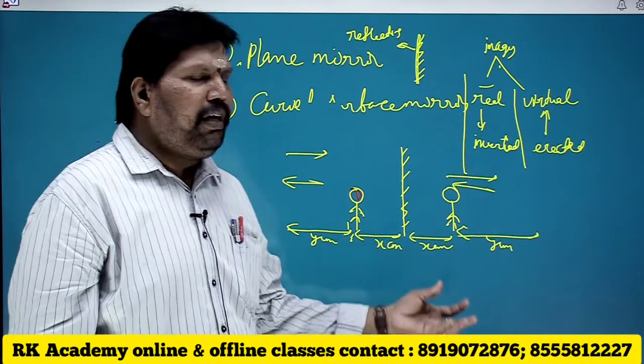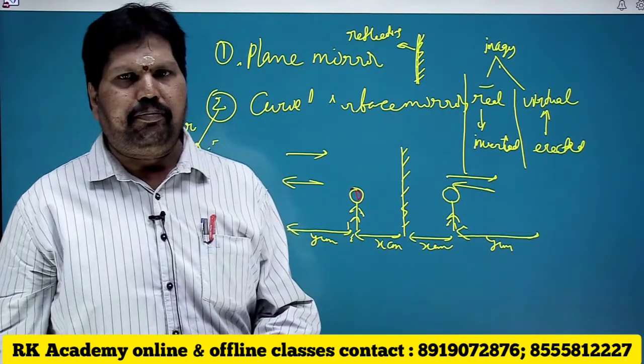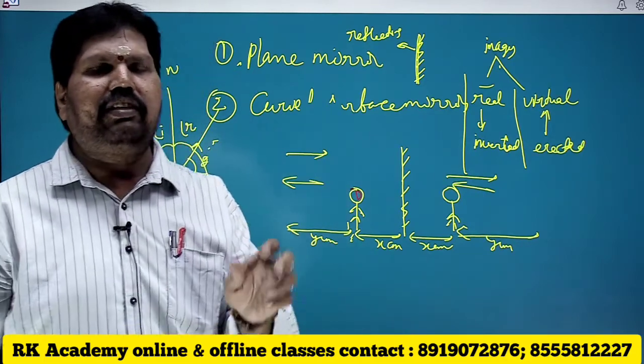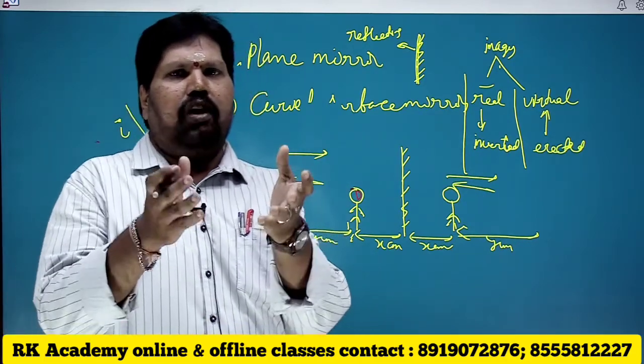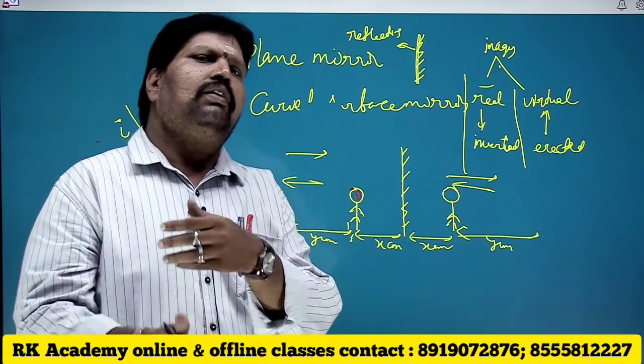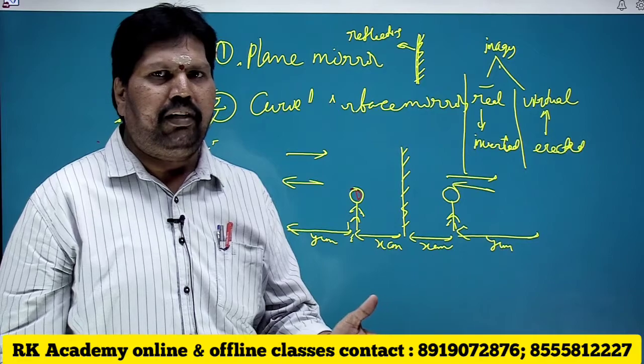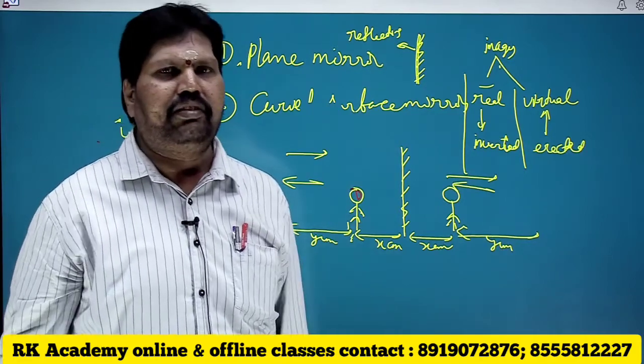So the image shifts the same distance when the mirror is constant. The condition is that the mirror is constant and the object is moving up to a certain distance either towards the mirror or away from the mirror.